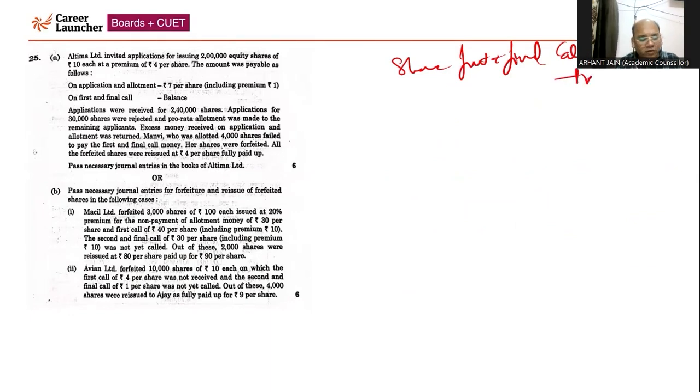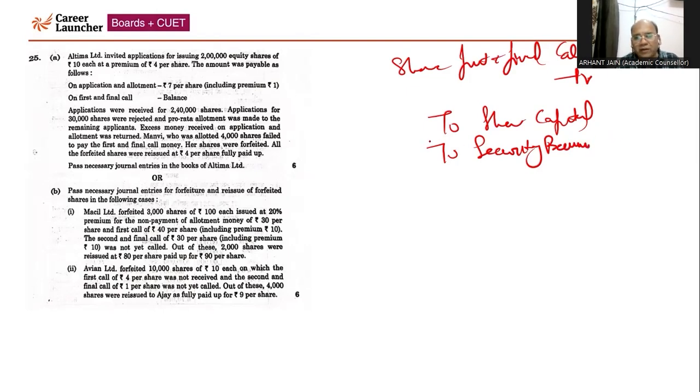Share first and final call debit 14, to share capital account, to security premium account. With respect to the capital, capital is 4 rupees and premium is 3 rupees. So 4 into the number of shares and 3 into the number of shares. So to share capital 8 lakh, to security premium 6 lakh.